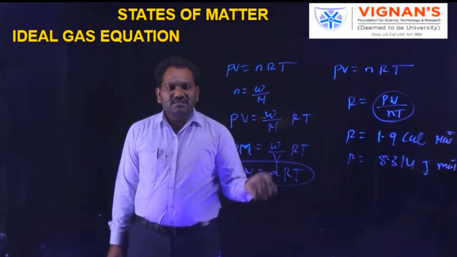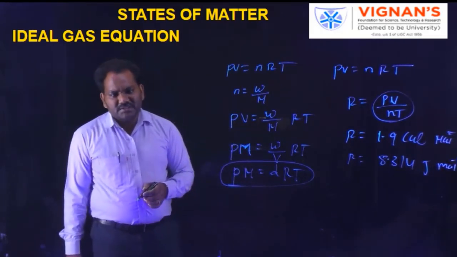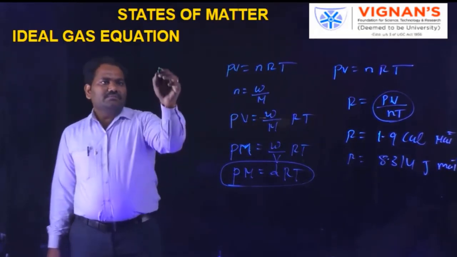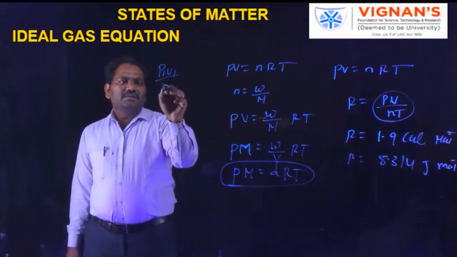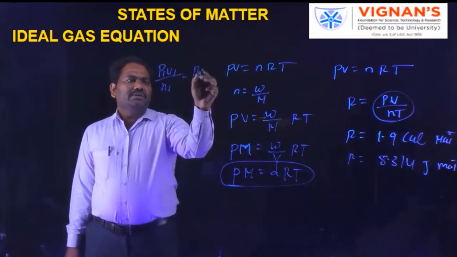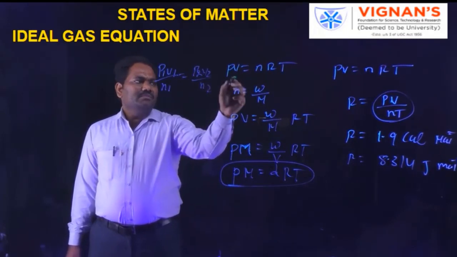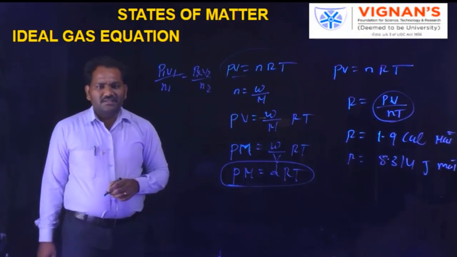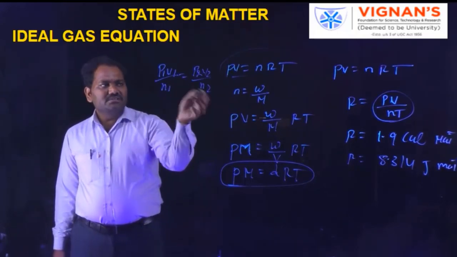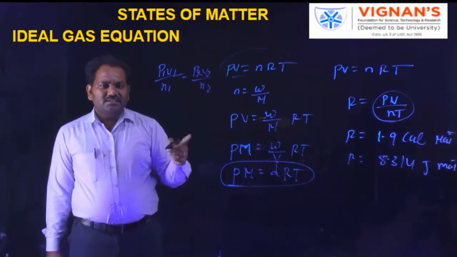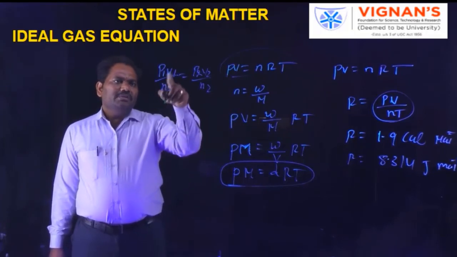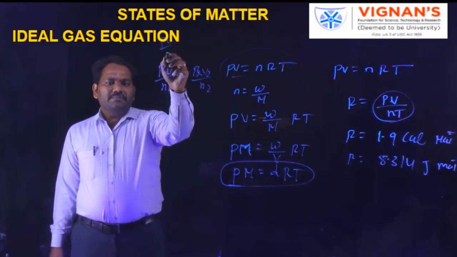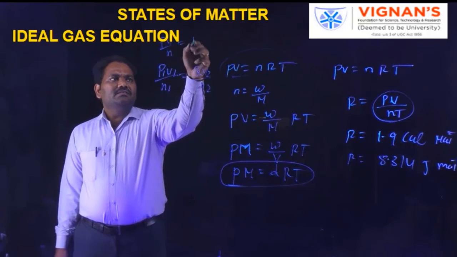Like this, we can derive many equations, like P1V1 by n1 is equal to P2V2 by n2 from this equation at constant temperature. R is constant, T is constant, then PV by n is equal to RT.